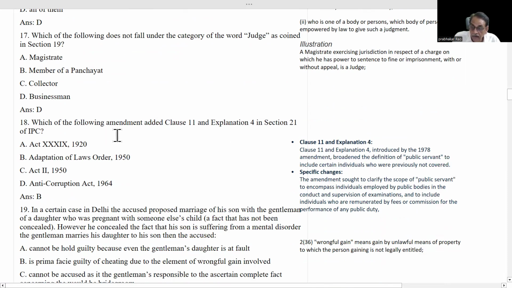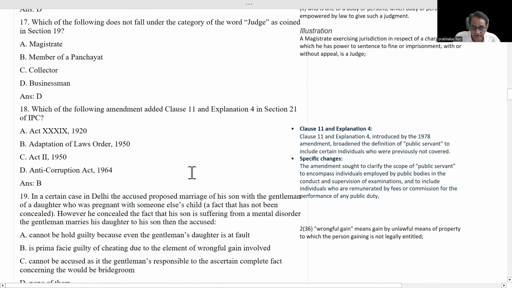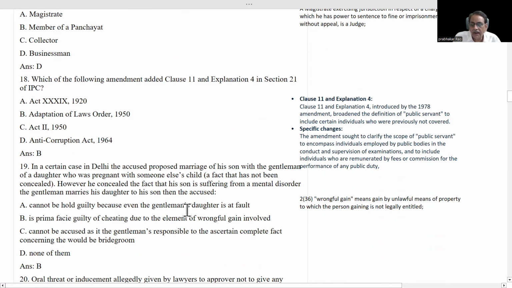Which of the following amended and added clause 11 and explanation 4 in section 21 of IPC? Actually, this question is irrelevant because it is IPC. Now, BNS has replaced IPC. That's why this question will not come. That's why I don't explain it.